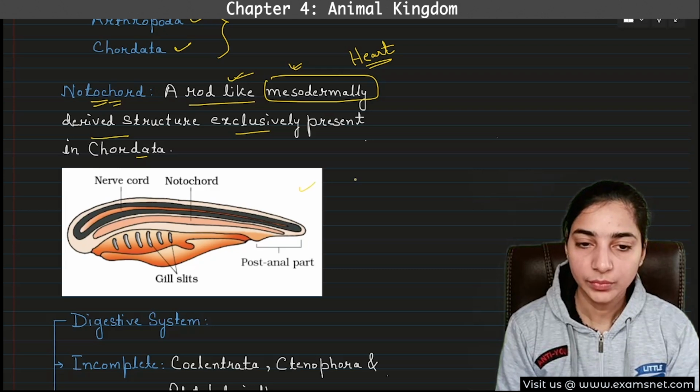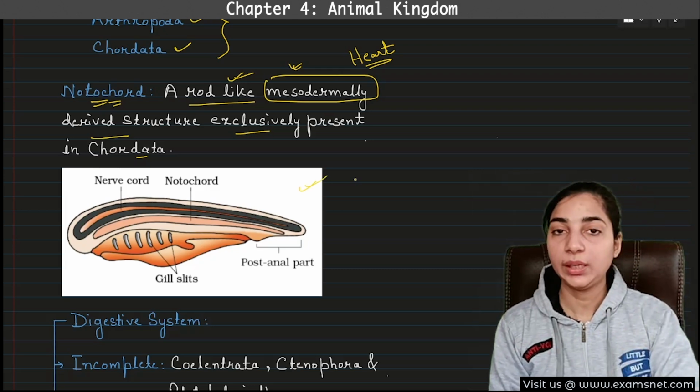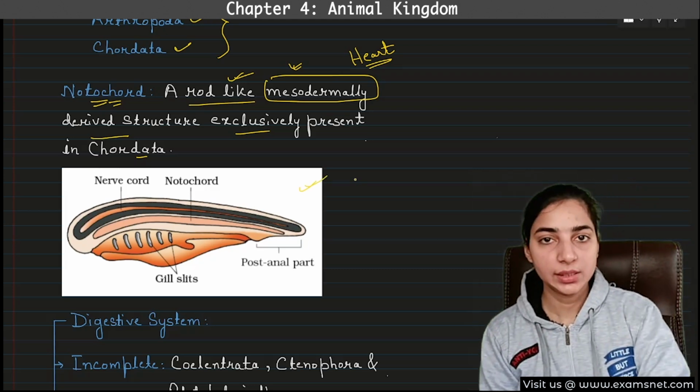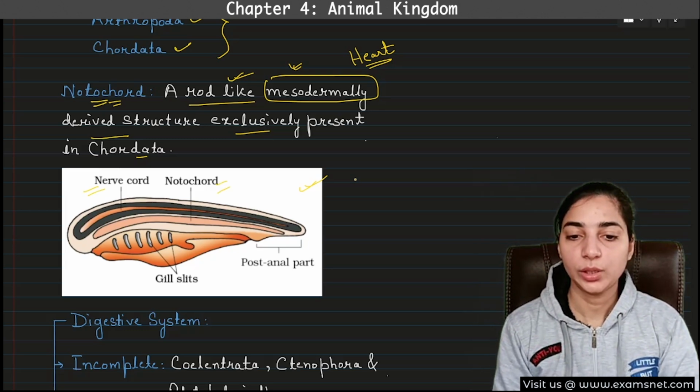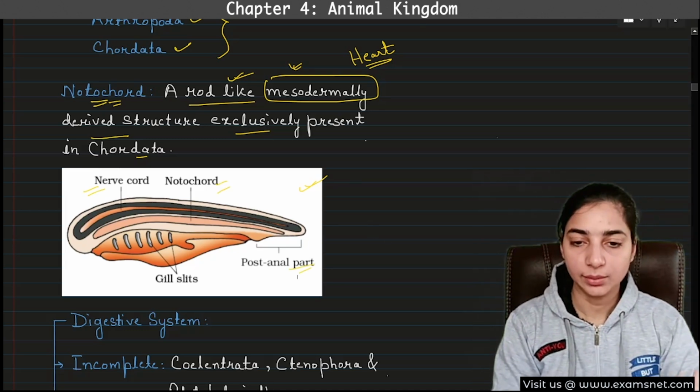Here, this is the diagram. We will look at this diagram again when we discuss the chordates. There we will see what is nerve cord, what is notochord, what is post anal tail. This is the diagram. Okay.